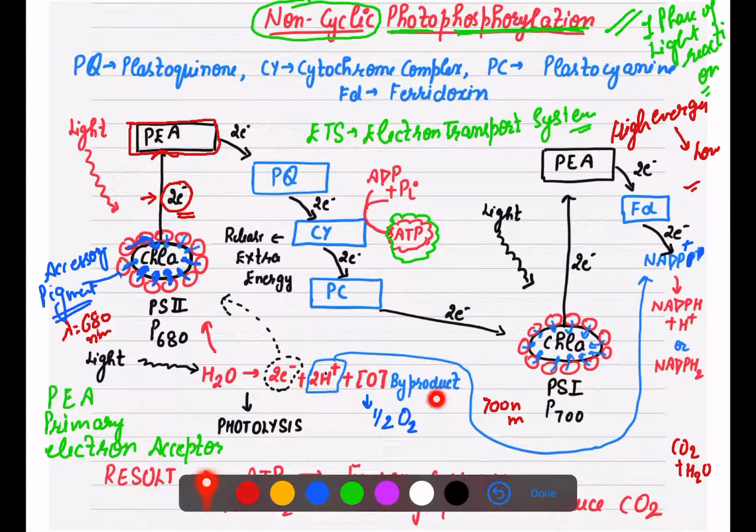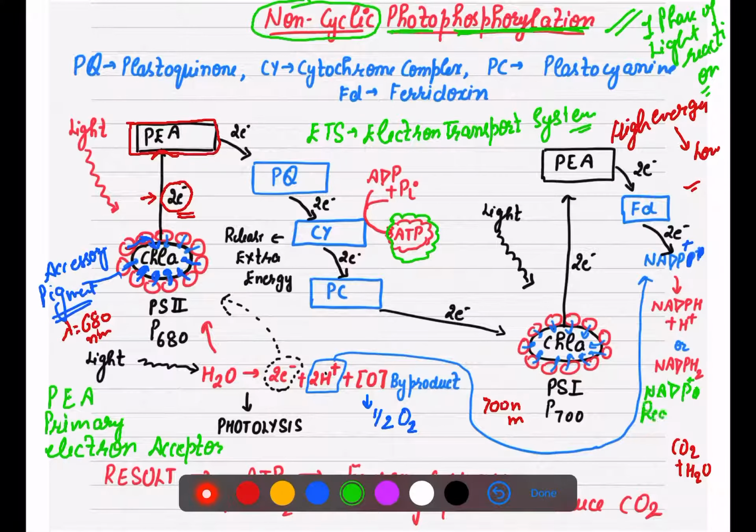Oxygen is the byproduct. What happened to these protons? These protons will be received by NADP, and it changes into a reducing power, which is NADPH plus H positive, or NADPH2, in the presence of the enzyme NADP positive reductase.